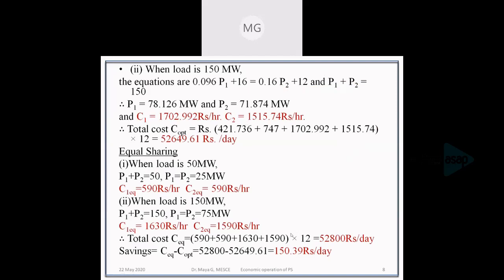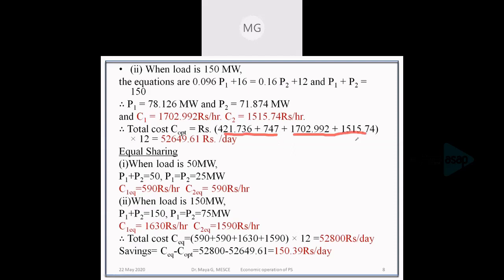Now we have the cost function for both 50 megawatt as well as 150 megawatt. The total cost of generation is the sum of these costs.